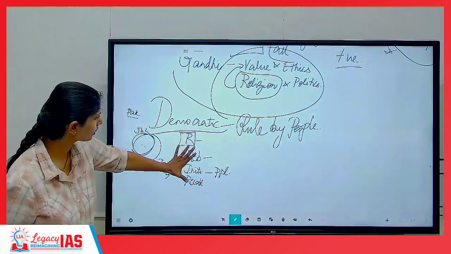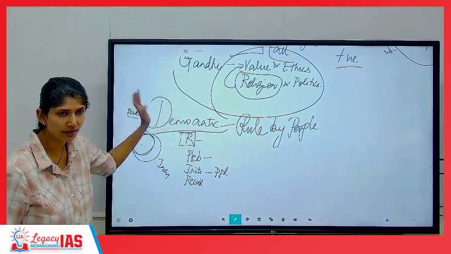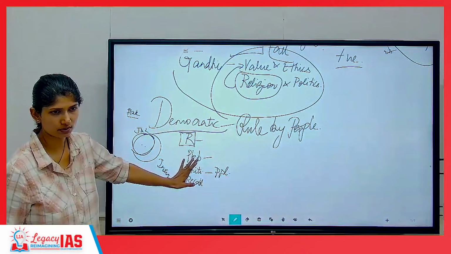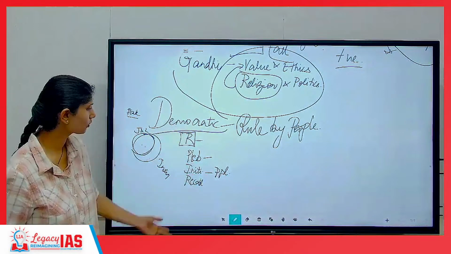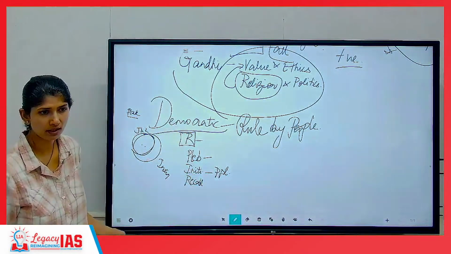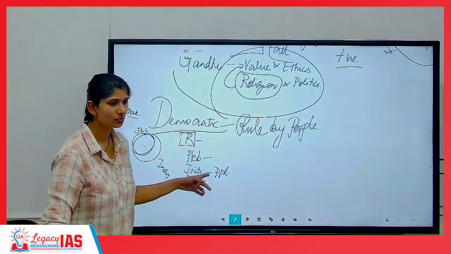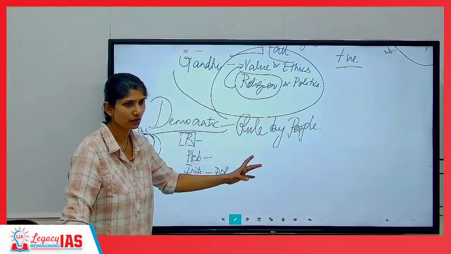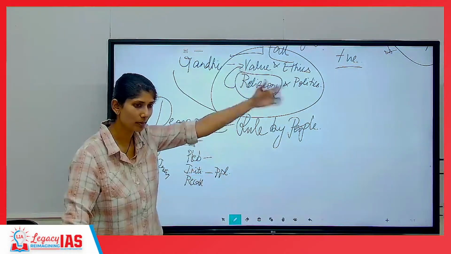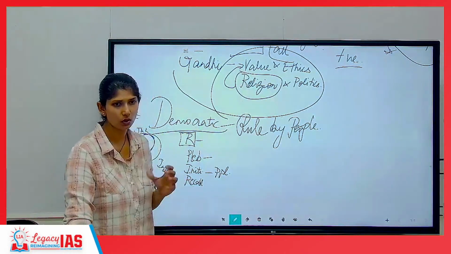See, these are the tools of a democratic country. That doesn't mean every democratic country should follow this. There are many countries which follow it, and many countries which do not. We ourselves don't follow the majority of these things. Initiative means people themselves will come up with the idea for a bill, introduce it, and tell the representatives to make this into an act or a law.